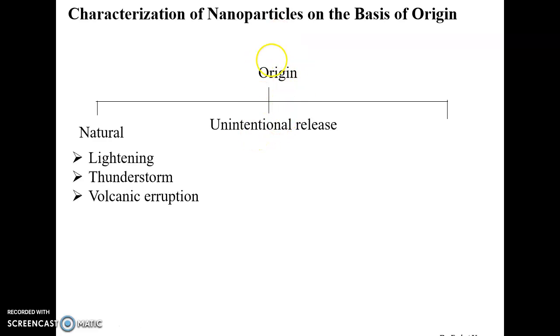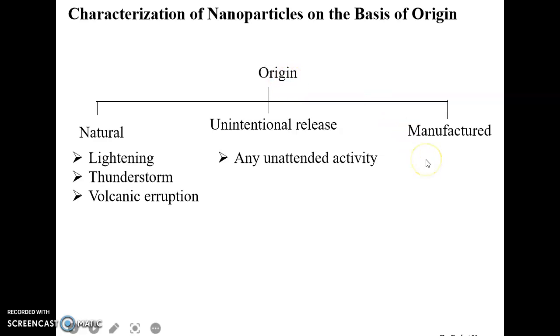Next is unintentional release, where any unattended activity might be responsible for the synthesis of nanoparticles. Next is manufactured, meaning nanoparticles are manufactured by ourselves for any purpose, and the manufacturing process could be physical, chemical, or biological.